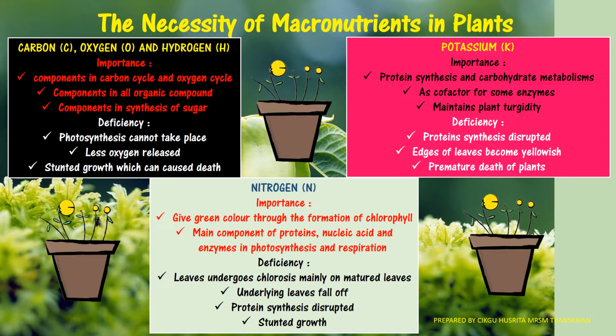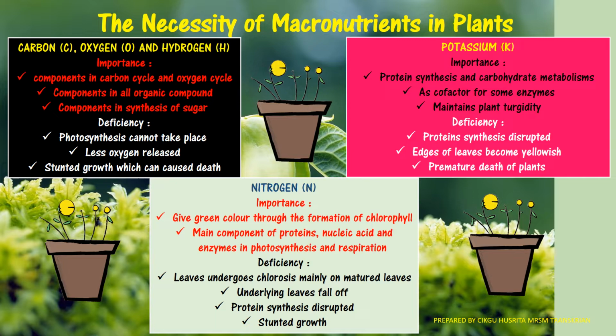Right, and then the third one is nitrogen. Actually, nitrogen in our air is 70%. Nitrogen is very important to give the green color through the formation of chlorophyll in plants, and it's also the main component of protein, nucleic acid and enzymes in photosynthesis and respiration.